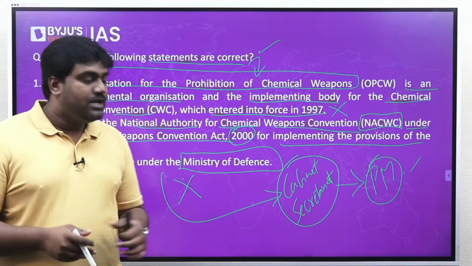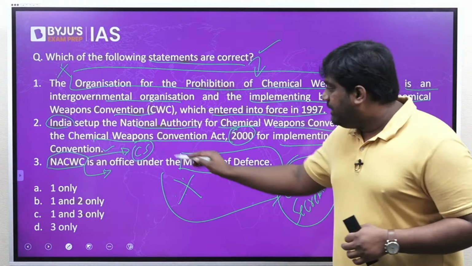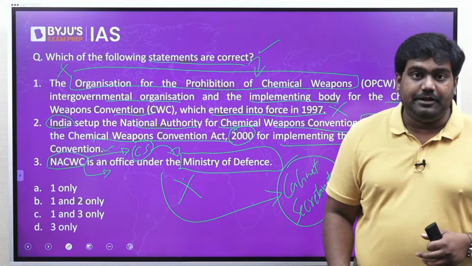Okay? This authority is headed by the Cabinet Secretary himself, and he will be assisted by other senior secretaries like the Defense Secretary, the Foreign Secretary, the Secretary to the Ministry of Fertilizers, right? Because India will have to eliminate the existing stockpiles and prevent the production of chemical weapons in India. That's the purpose. So this authority is vested with that responsibility, and it functions under the Cabinet Secretariat.